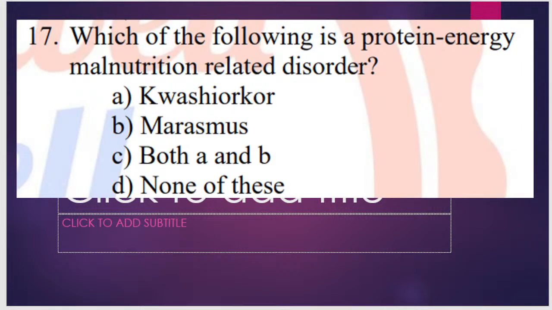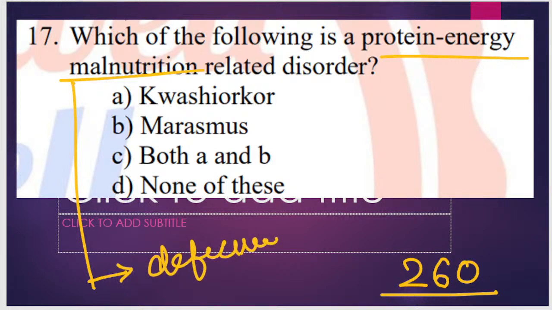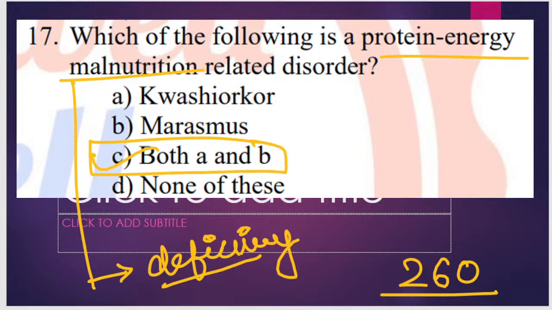Question number 260. Which of the following disease are related with protein energy malnutrition? What is the meaning of malnutrition? Malnutrition means deficiency of protein and energy in our body. It causes which diseases? Kwashiorkor, marasmus, both or none of these. First here is Hemishri, second is Darsh, then Shlok, then Sarvesh, Likita, Ragini, Kavya, good. Okay, what is the right answer? Kwashiorkor and marasmus. Both these diseases are caused by protein energy malnutrition.